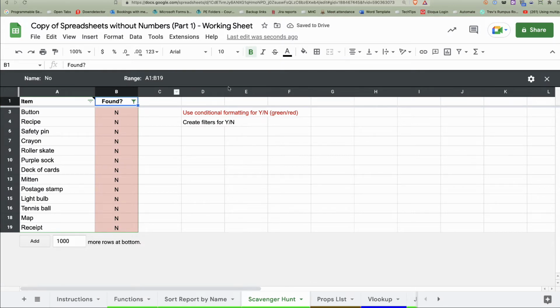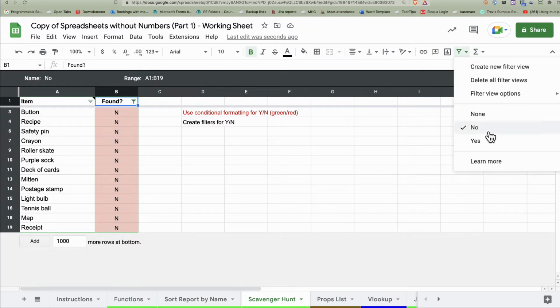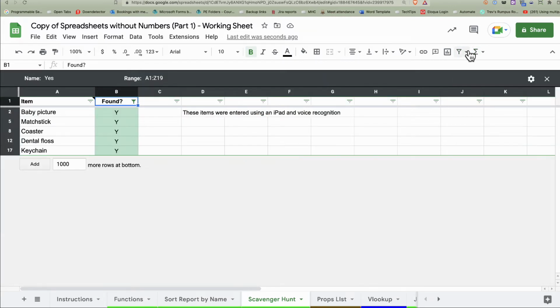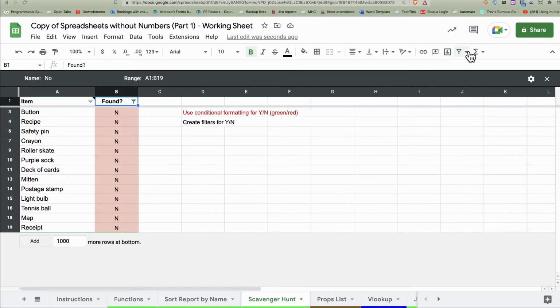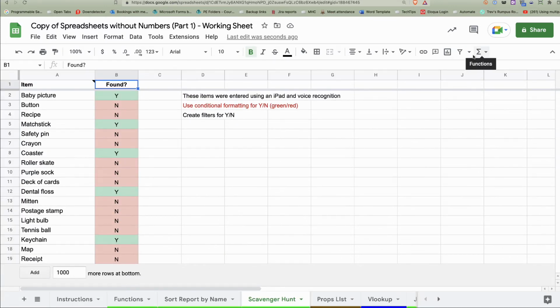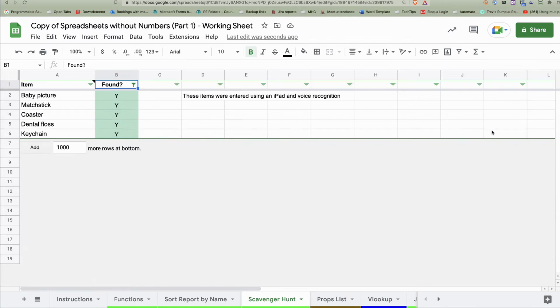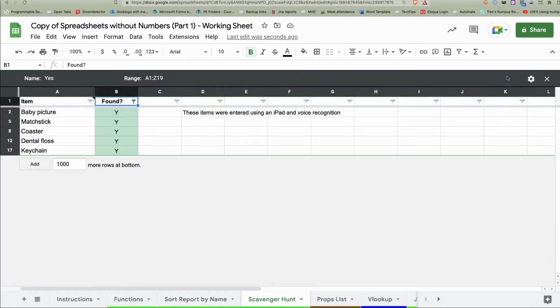The beauty of these views is that they are now saved with the document so that anybody can access them. So when I look at the drop-down menu here, there's yes, there's no. So let's go, there's yes, switch to no real quick, switch to none so I can see everything. Works really well, allows people to access it because everyone gets access to that. If I need to update something, I'm just going to go into the yes column for a sec. I can just select that and go in and make other changes.